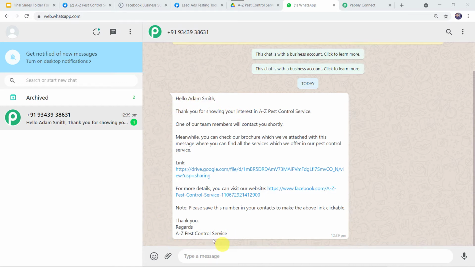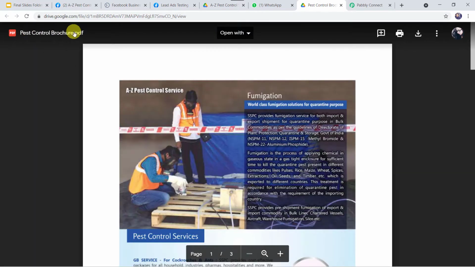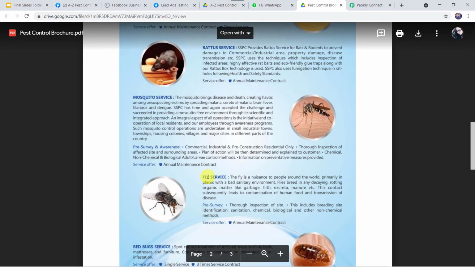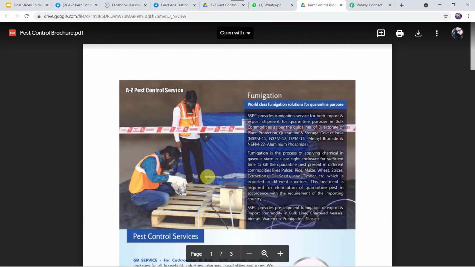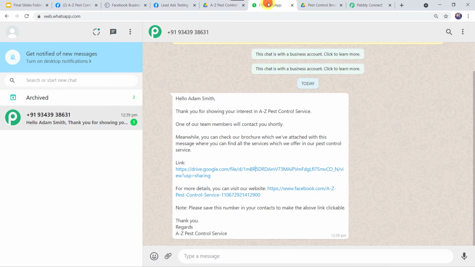So here we can see a message is displayed. Now let us check this link also. What is there inside this link? And here I can find pest control brochure.pdf. Okay, so a pest control brochure is shared with the customer on his WhatsApp number.